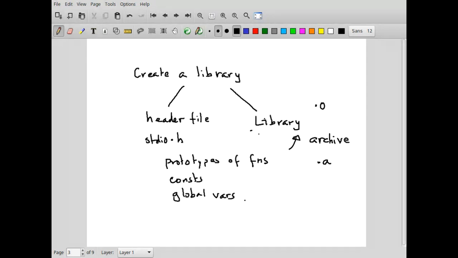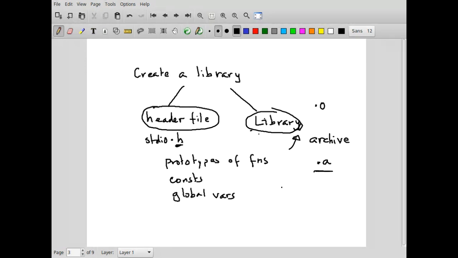So now let us see. These two parts. Whenever you want to create a library, you have to have a header file, and then you have to have a library file. The header file has the .h extension, and the library file has a .a extension. And when you compile it, you have to actually mention this fact that use this particular library.